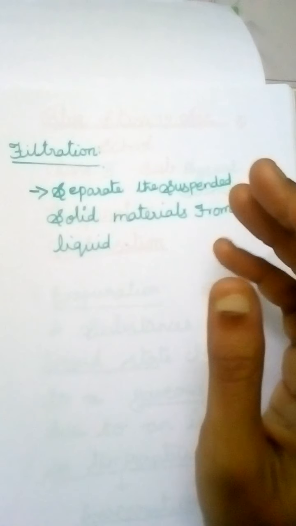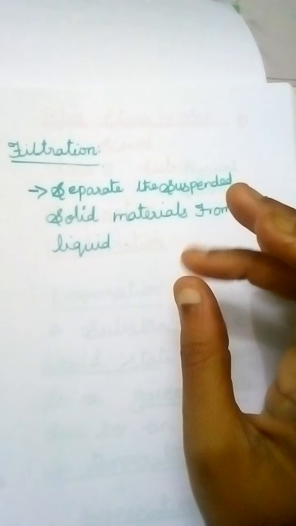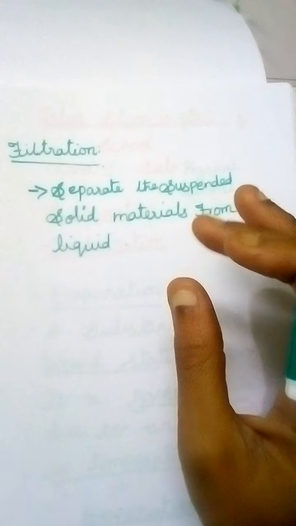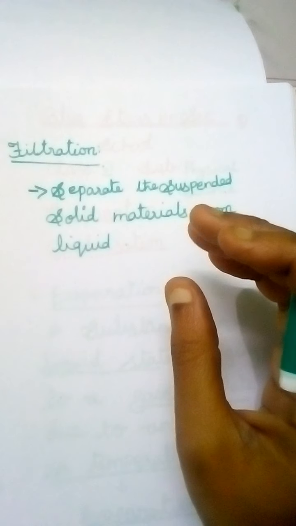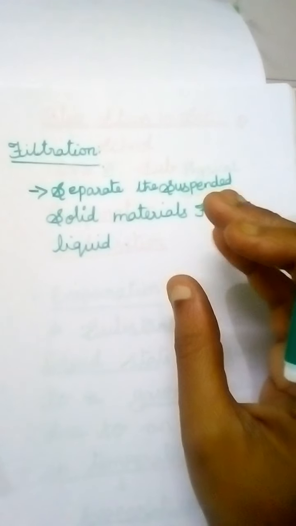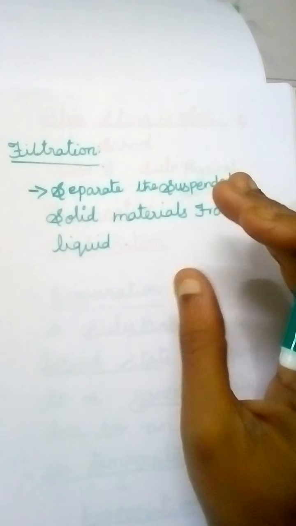So sedimentation, decantation and filtration. These are three processes of separating substances. There are other types of separating substances too.